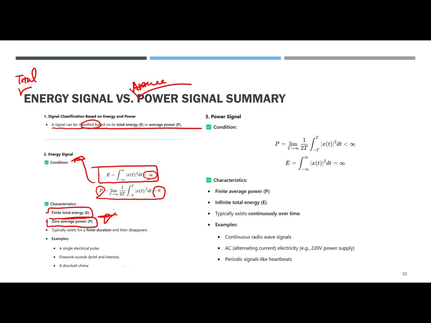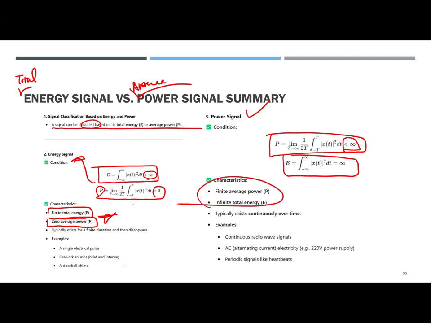But for the power signal, the average power has some value, meaning it is non-infinity, but the total energy is infinity. So in the previous question, this is how we can distinguish the power signal. That's what we want to do.